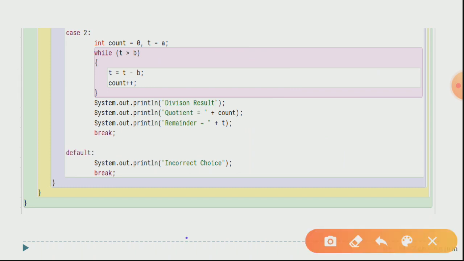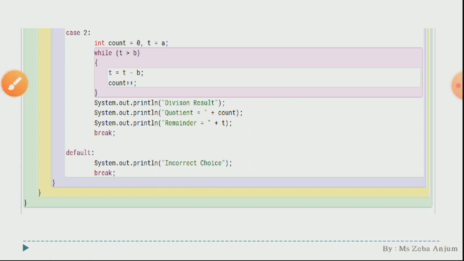Now see the default part. There is nothing to explain in your default part. We are going to give incorrect choice and then afterwards break our statement. Okay, so this is basically for this question.